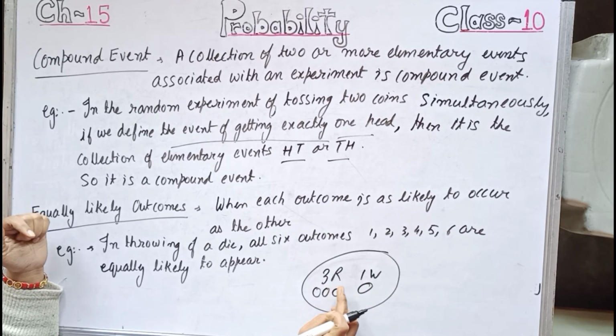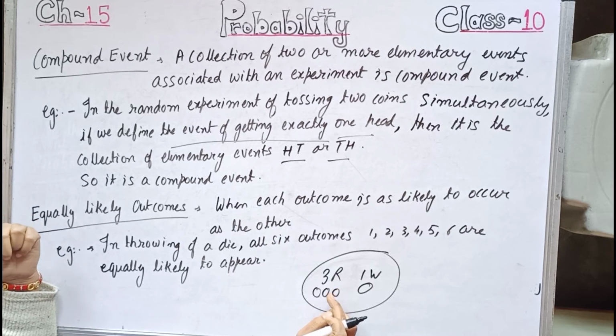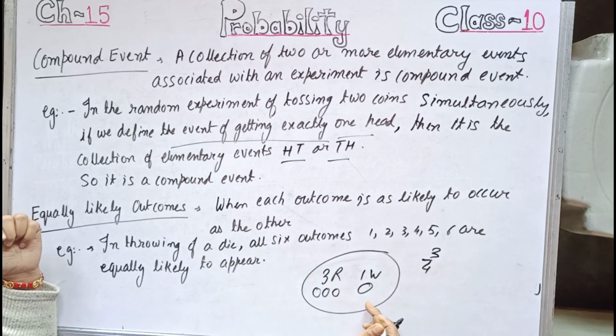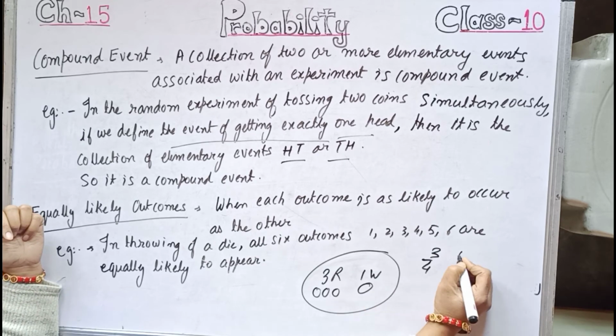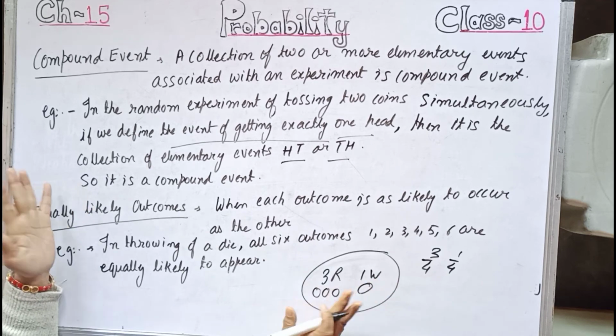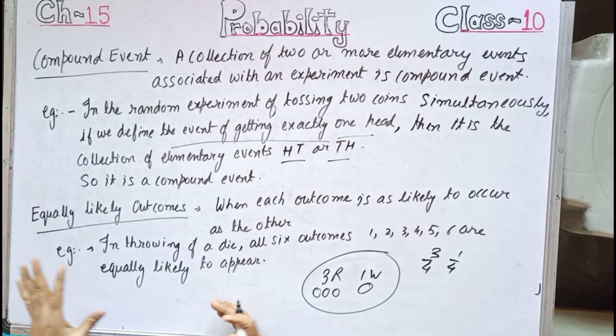Now the probability of getting a red ball will be obviously 3 by 4, but the probability of getting a white ball will be 1 by 4. So here it is not equally likely. So I think you understand the equally likely and the not equally likely outcomes.